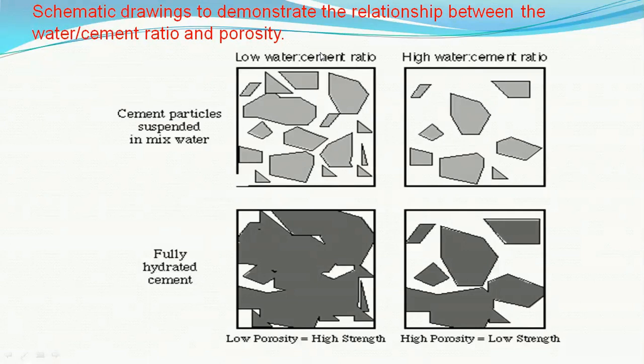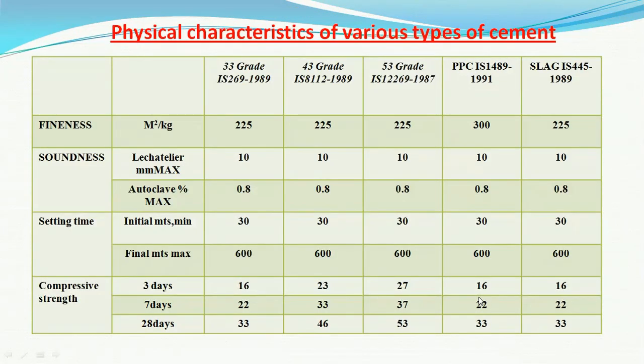So these two figures: lower water cement ratio, that is lower water, lower voids, more dense is the concrete. More water than 38%, more voids, less dense or highly porous is the concrete, low strength. This is the overall effect of the water in the concrete.